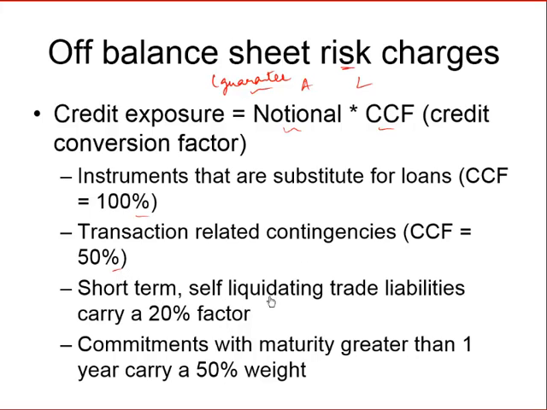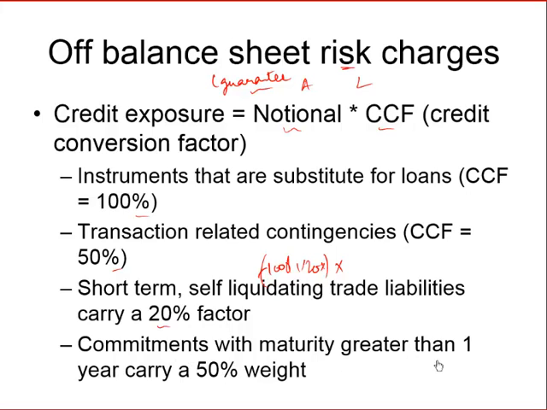For short-term self-liquidating trade liabilities, for example, accounts receivable based liabilities, there will be a 20% credit conversion factor. So if it's a $100 exposure that we have guaranteed, or it's an off-balance sheet item, then 20% of it is what we will have to keep a capital charge or capital against.